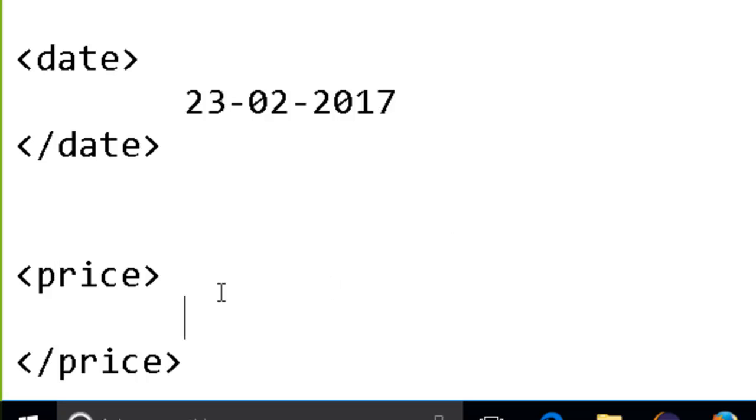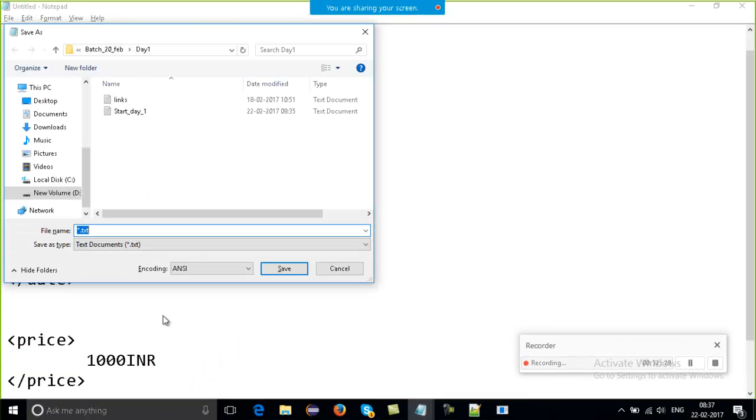So I'll just add one more tag. If I add the price or the amount of fare which I'll get, say 1000. So what does it mean? This is something which I'm getting, and I'll save it with the extension as response.xml again.